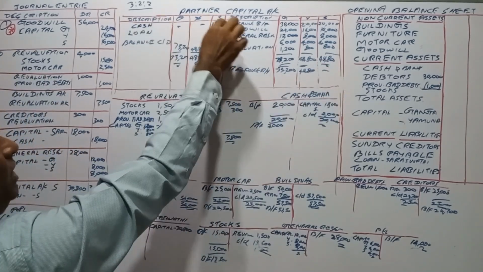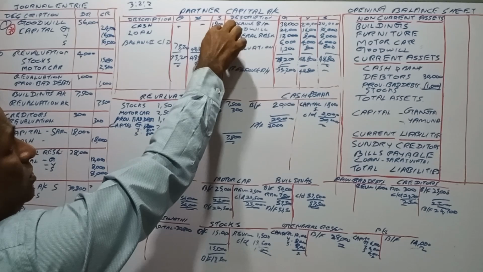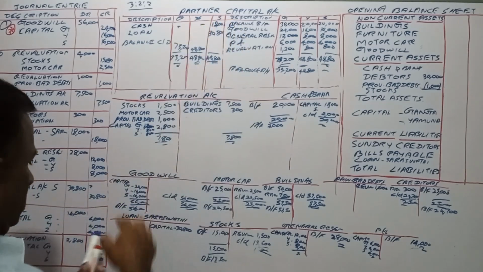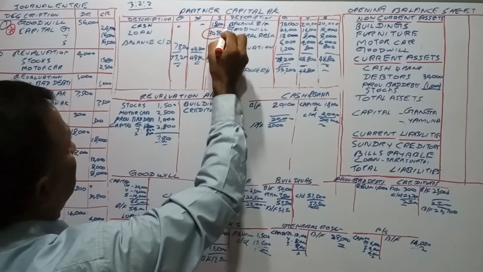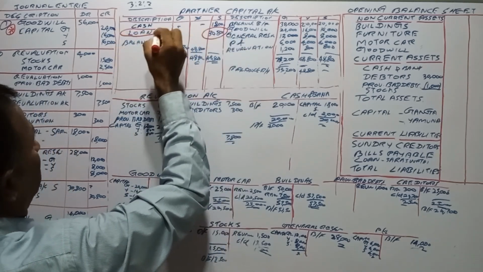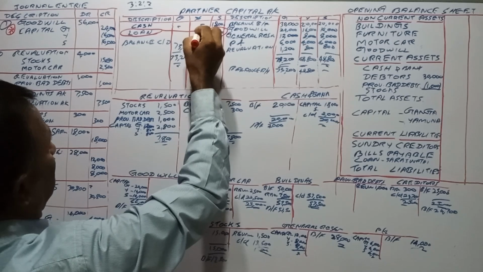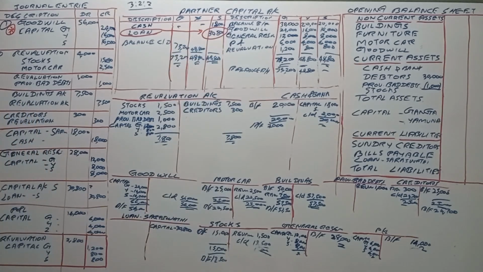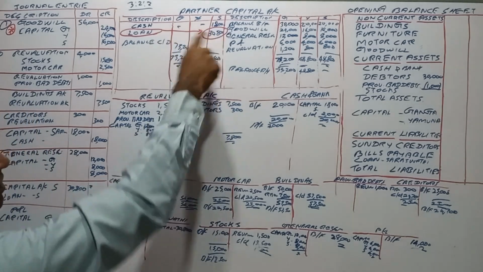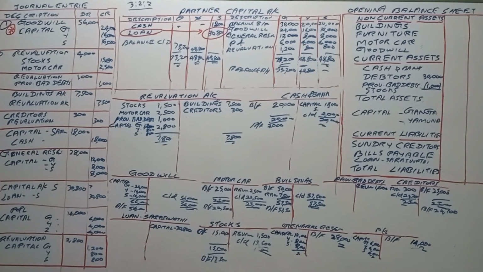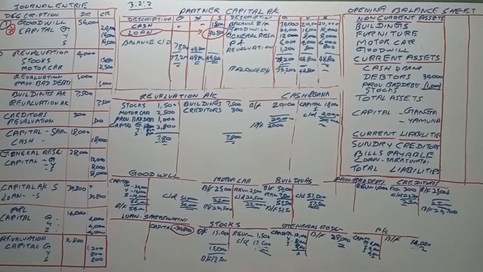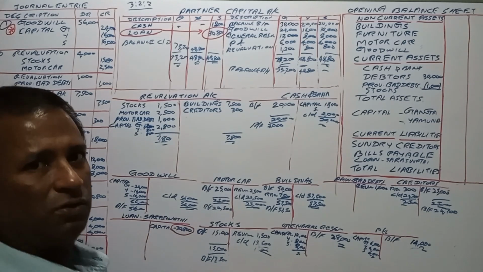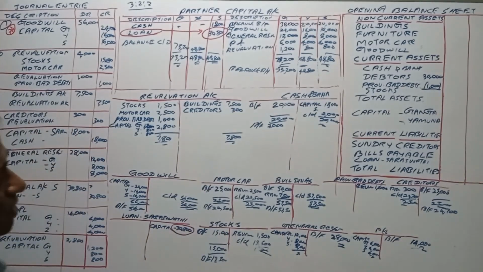We have paid through cash 18,000. So the balance is 30,800. This 30,800 is the loan. We have transferred it to the loan account, so it will remain as a loan payable to Saraswati, right?